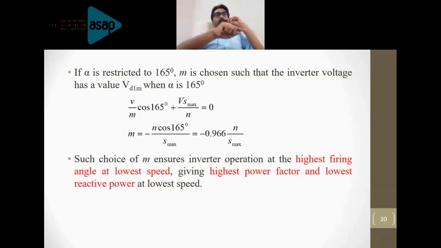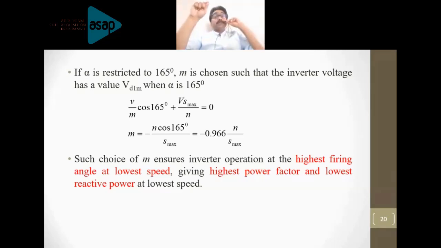VD1 max is equal to V into S max divided by N, where S max is the slip at the lowest speed. So we already know VD1 plus VD2 is equal to 0. We are taking the maximum of both of them, right? VD1 max plus VD2 max is equal to 0.